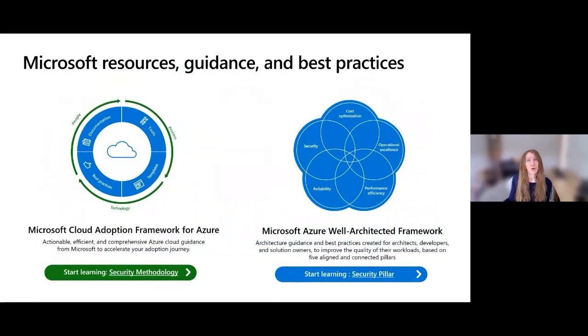And then just really quickly, if you are developing, so in our environment, the Cloud Adoption Framework isn't explicitly just about migrating, it's the big picture. So it's a very good framework to help you if you are migrating and developing applications in the cloud. We're going to carry the security methodology angle, and if you are literally designing workloads, there's the Microsoft Azure Well-Architected Framework. If you're not familiar with that, it has these five pillars. You can see the little circles there.